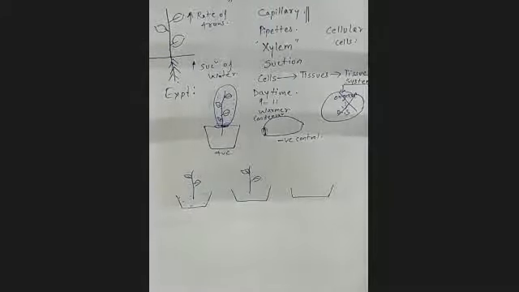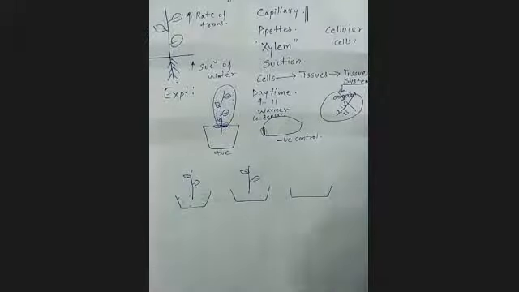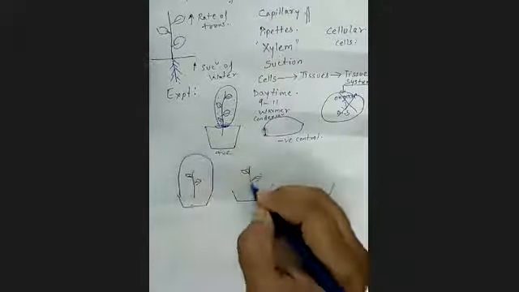So you can confirm that whatever you have seen, cobalt chloride is also showing the presence of water around it, and it is because of transpiration. In this experiment, you cover this plant with a transparent jar.